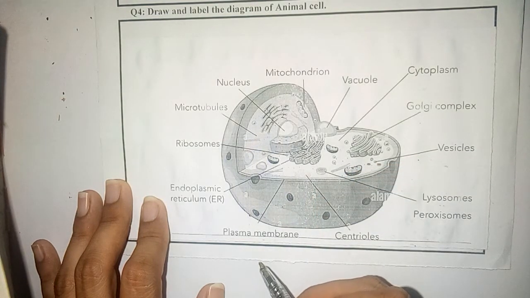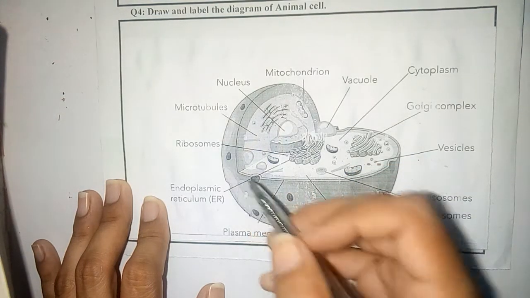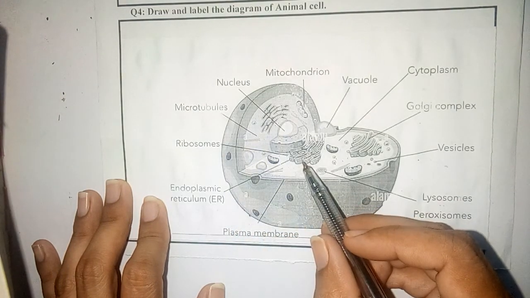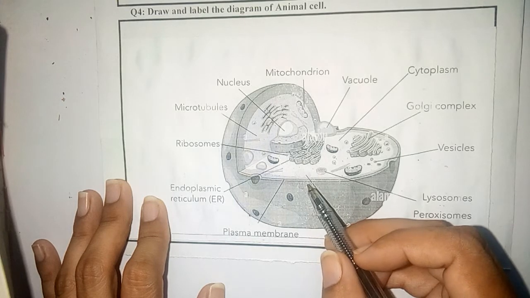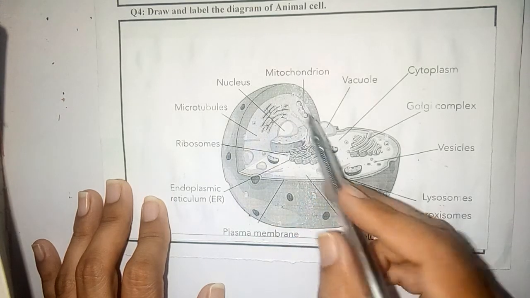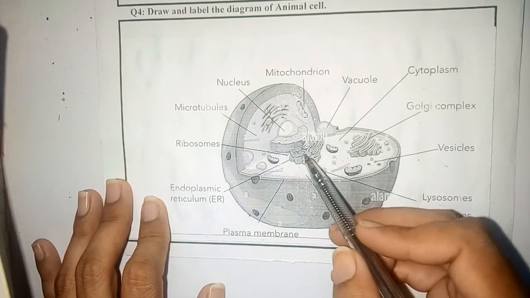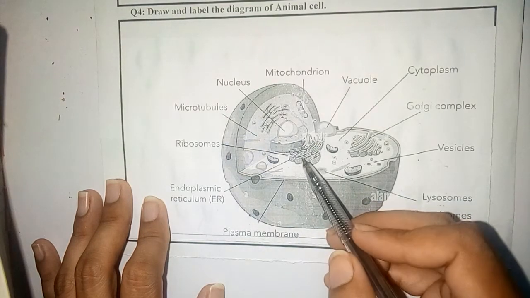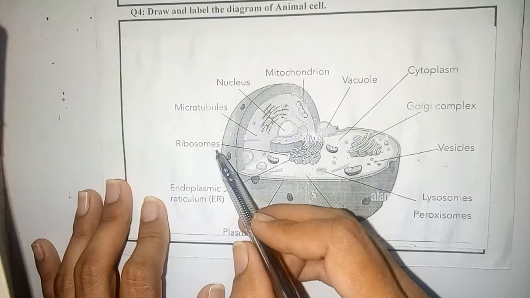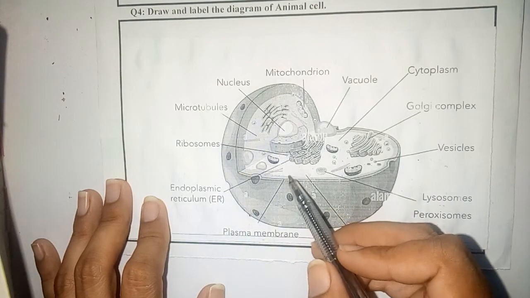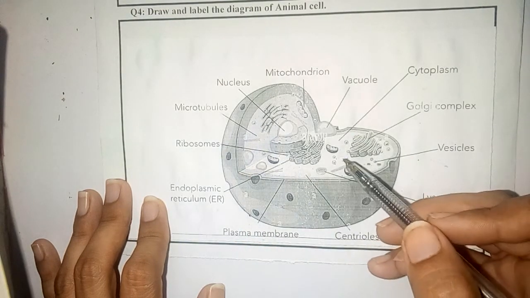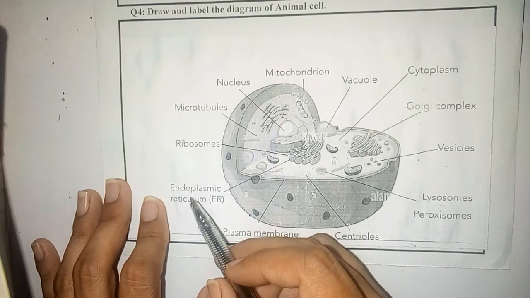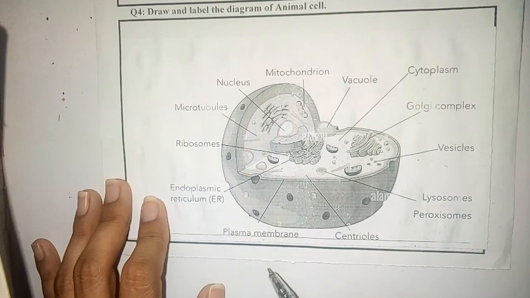Next you can see here the ribosomes. The ribosomes are very tiny structures that may be dispersed in the fluid or may be attached on a specific surface. Students, ribosomes are meant for protein synthesis. So, next we have the endoplasmic reticulum.